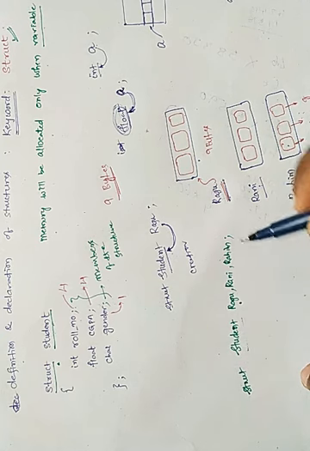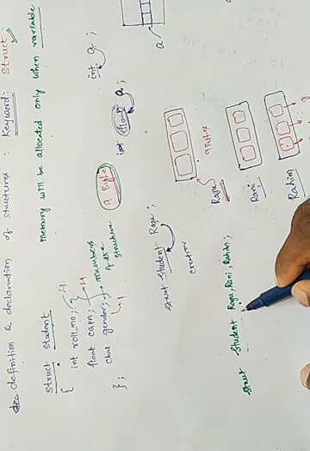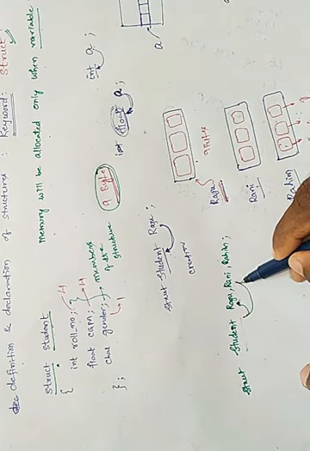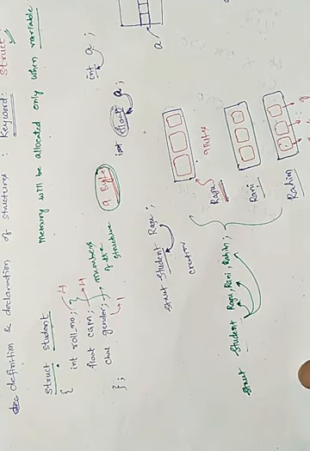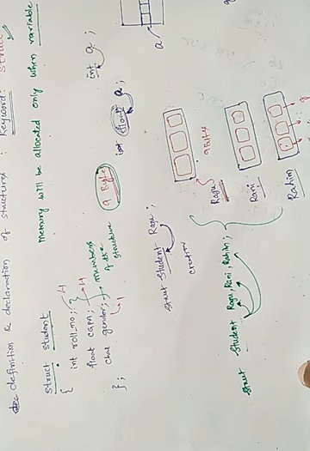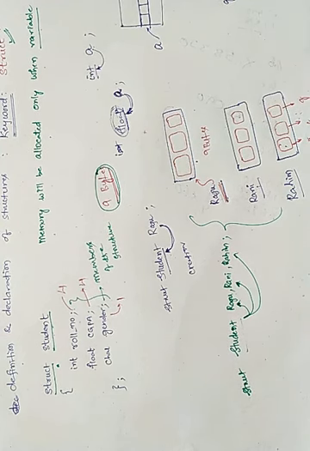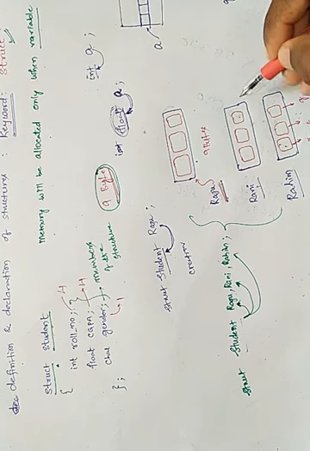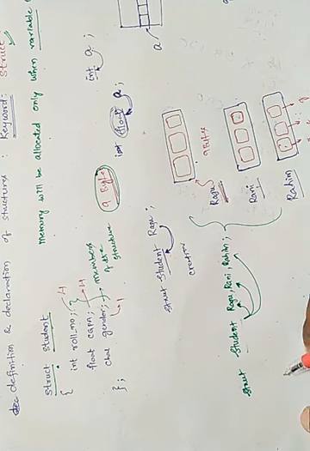Whenever you write like this, 9 bytes of space will be allocated to Razu as well as Rani as well as Rahim. In this, if I want to store gender, where do I put it? Let us say I want to store gender as female. F stands for female, M stands for male, because these are of character type. Which location do I have to store it in? I want to store it in Rani. Then how do I provide the data F in this location? Meaning how to access this space?